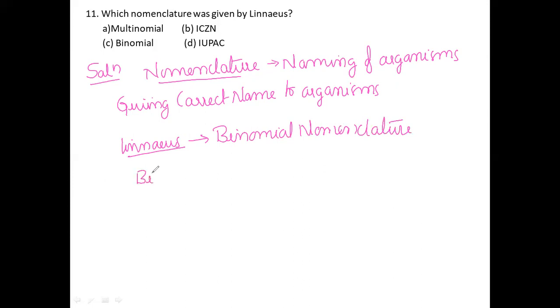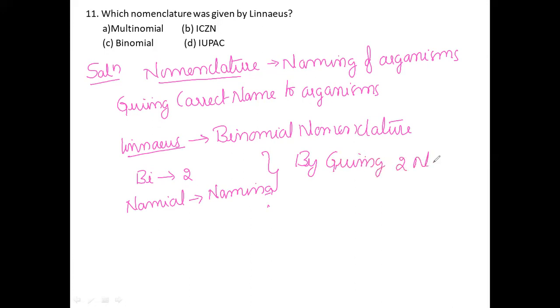So here bi means two, nomial means naming. So if any organism is given two names, that system we are going to call binomial nomenclature.